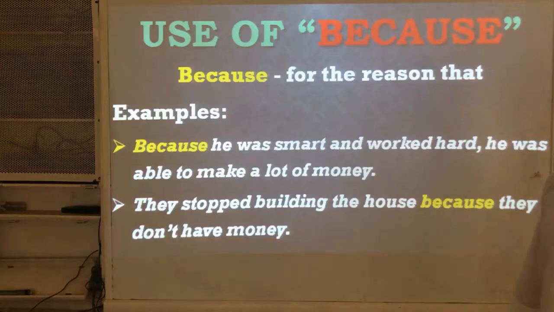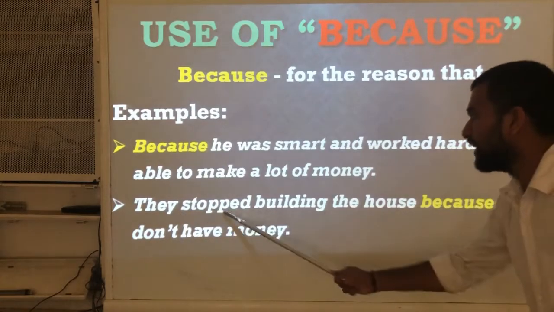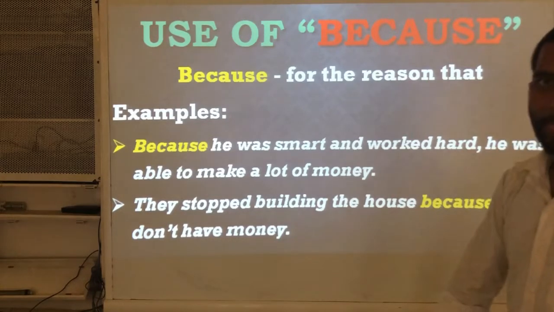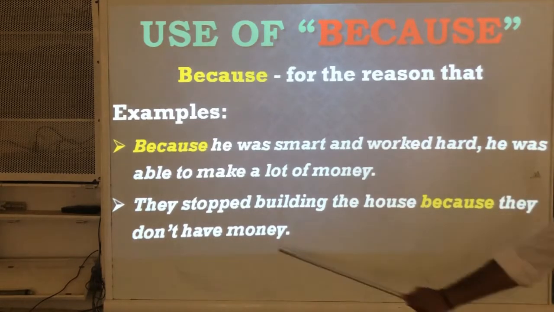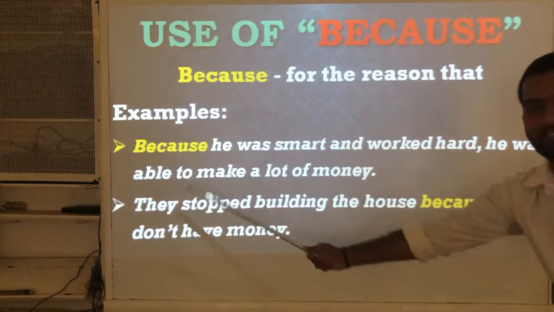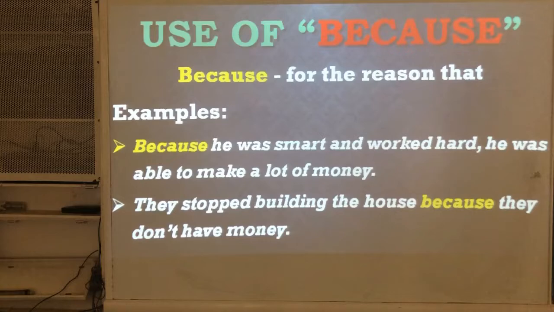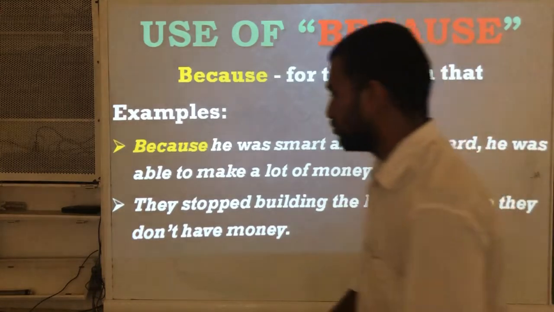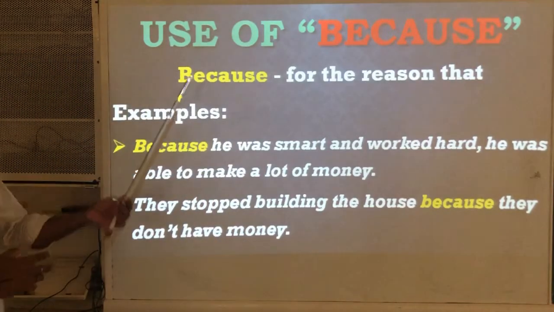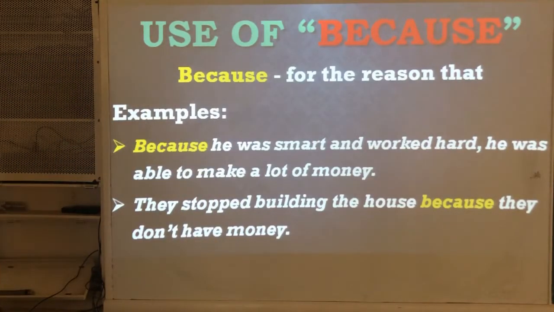Look at the second example now. They stopped building the house. Why? Because they don't have money. This is the reason behind this action. They stopped building the house because they don't have money. So to tell the reason behind some other action, we use because as a subordinating conjunction.